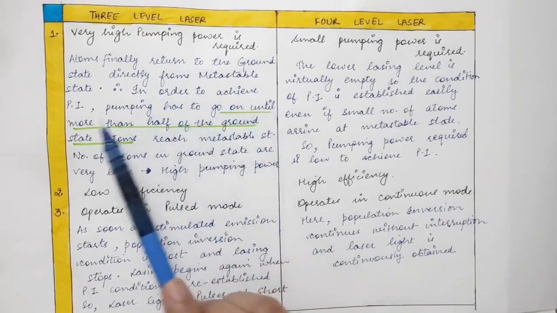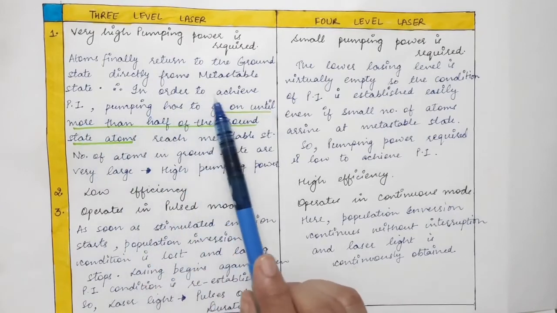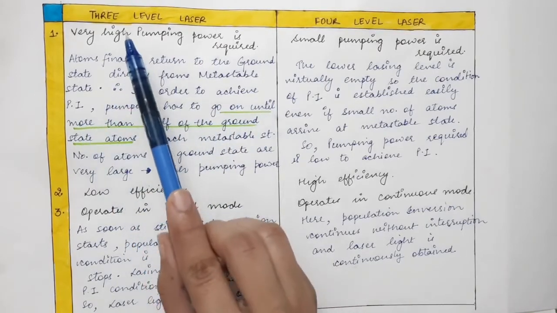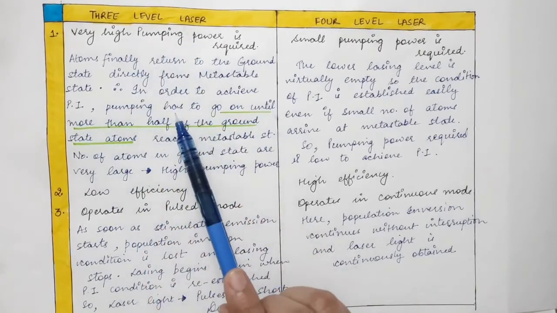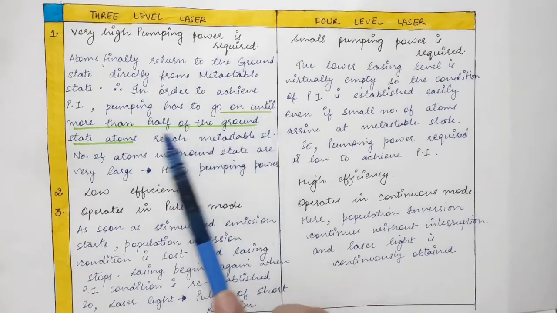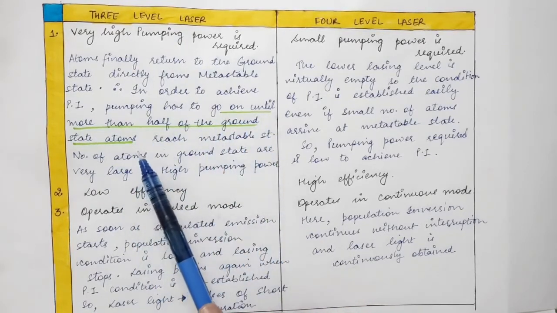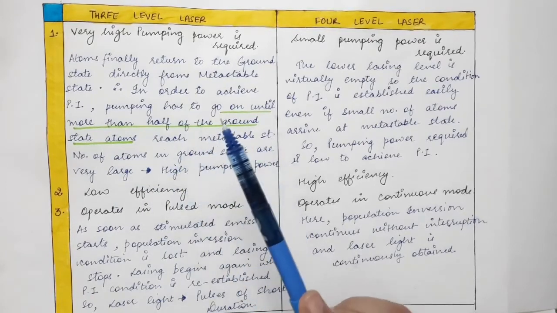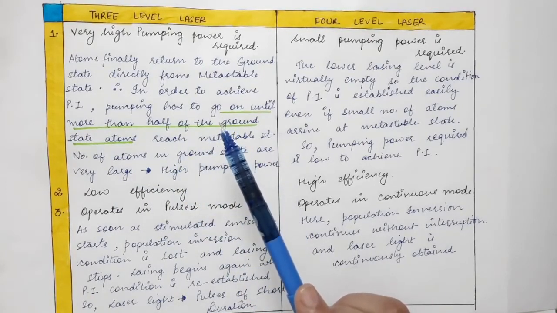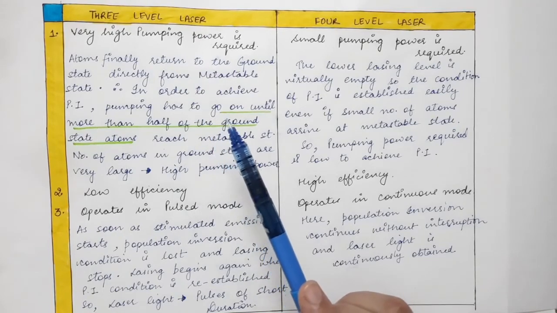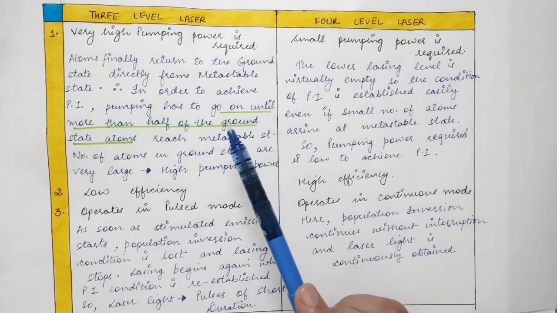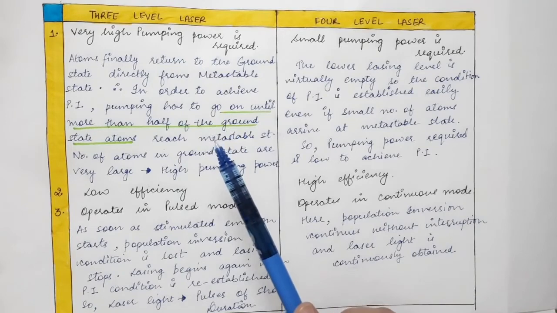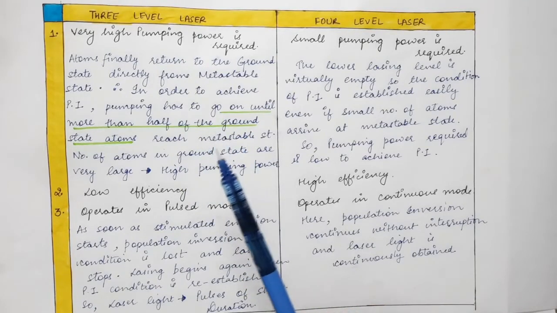Therefore, if we want to achieve population inversion in the case of a 3-level laser, pumping has to go on until more than half of the ground state atoms reach the metastable state. So we have to keep supplying external energy until half of the atoms from the ground state go to the metastable state.